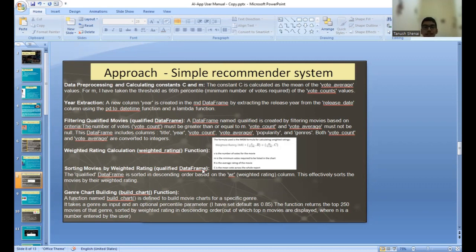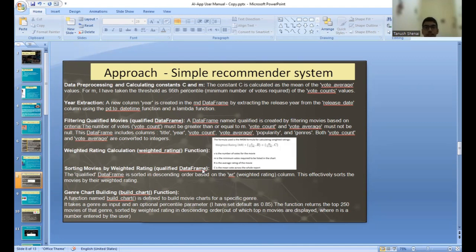So as you can see on the slide, this is the weighted rating formula that even IMDb uses. After that, I've sorted the movies by weighted rating, and the qualified data frame is sorted in descending order based on the weighted rating column, and this effectively sorts the movies.